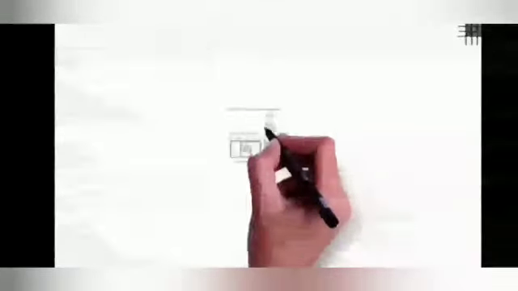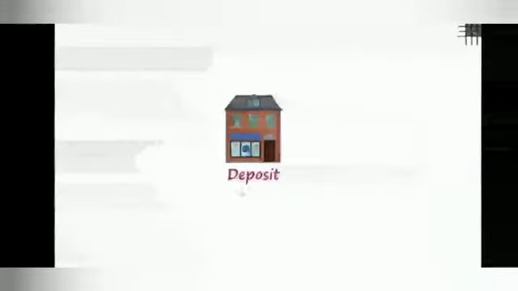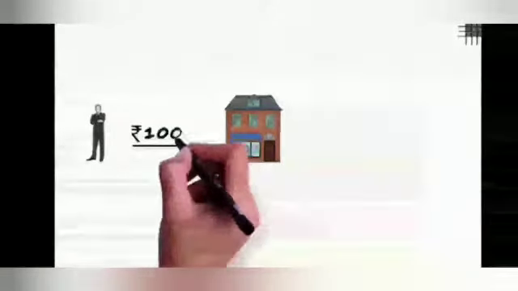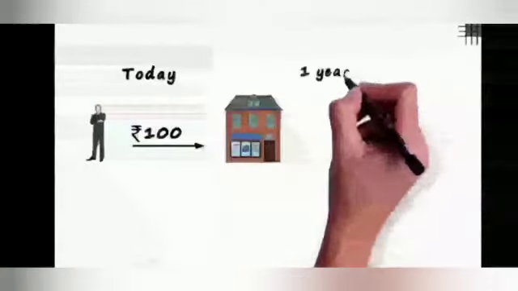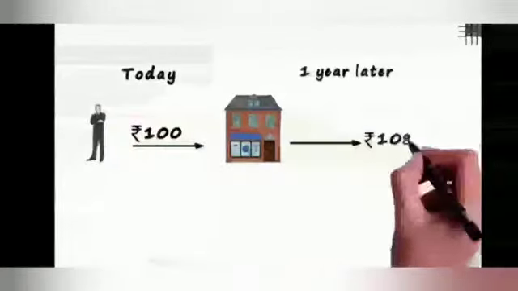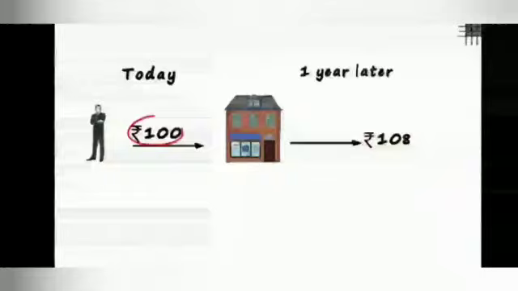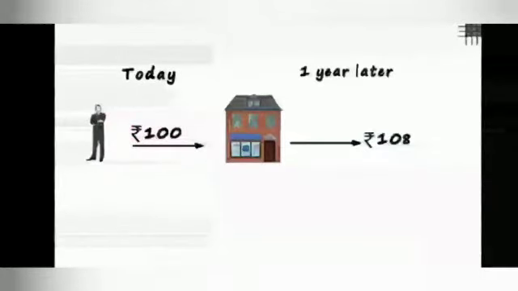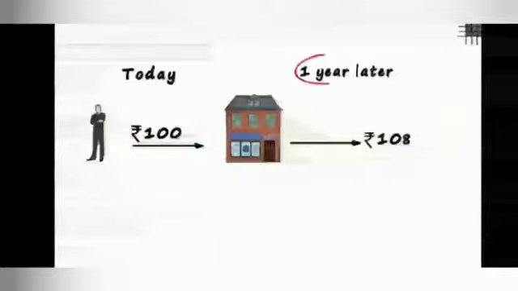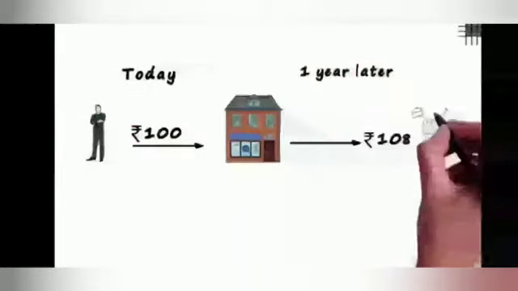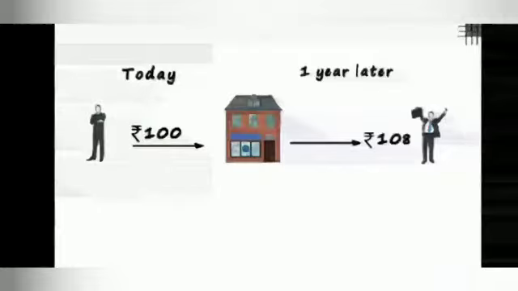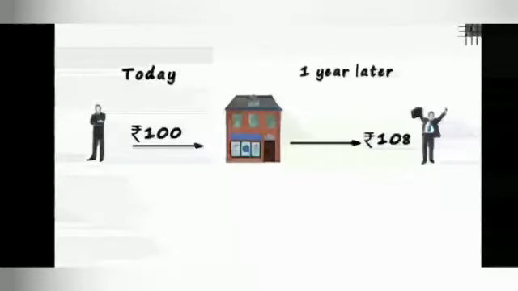Consider a bank. A bank is an institution which mainly allows us to make deposits and also gives us loans. And this is Edward. Assume he deposits 100 rupees in the bank today. One year later, the bank gives him 108 rupees. Why did the bank pay Edward more than how much he had deposited? It is simple. The bank gets to use the 100 rupees for that 1 year. So to reward Edward, the bank pays him more than he had deposited. Now your concepts are clear. Now we just need to understand some terminologies.